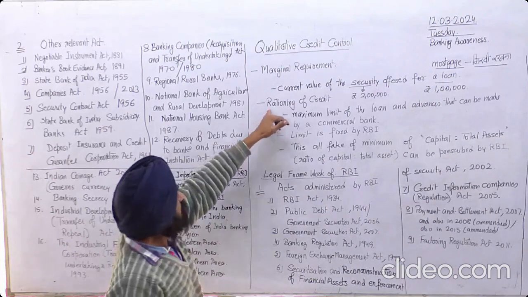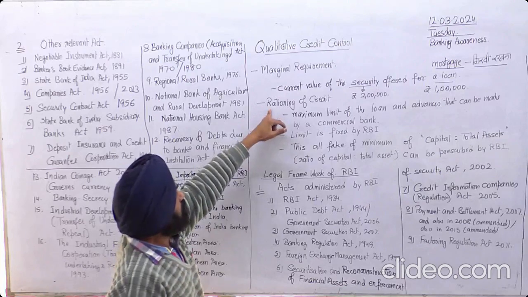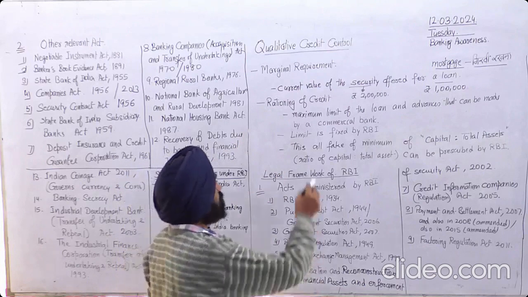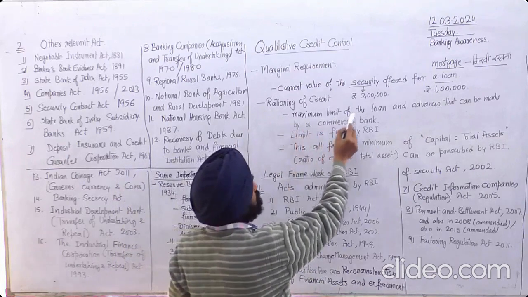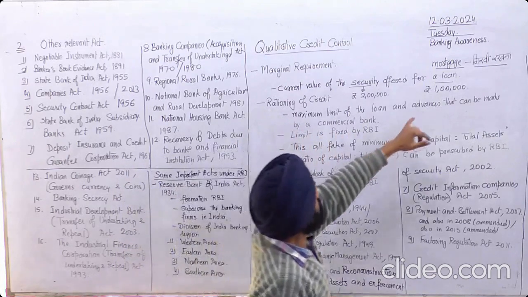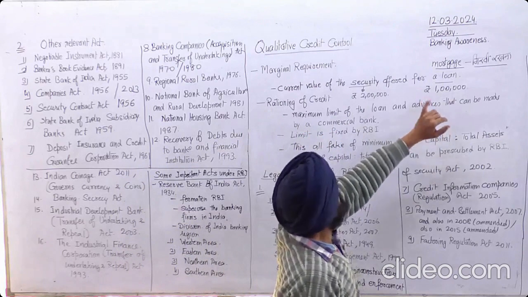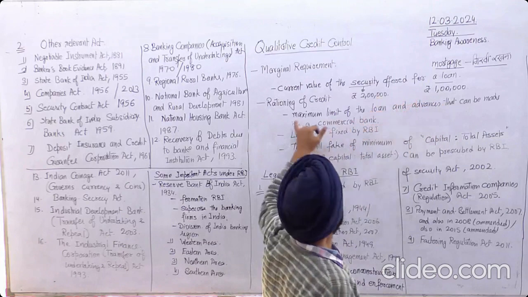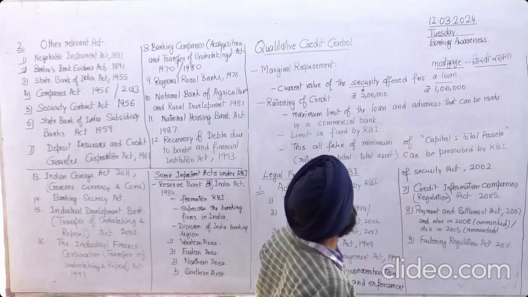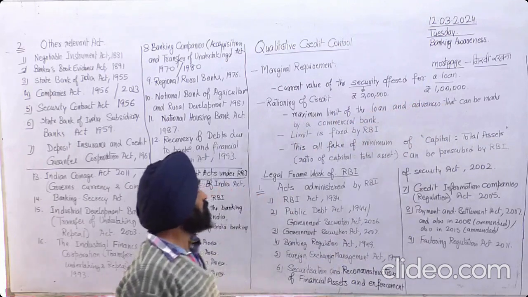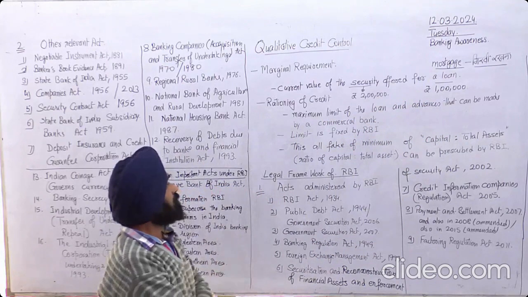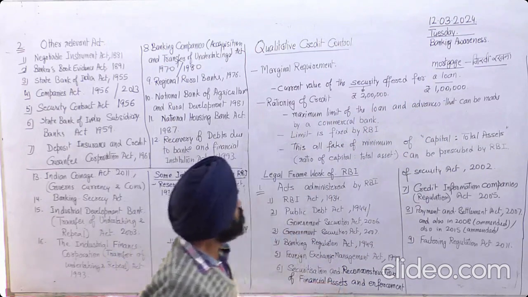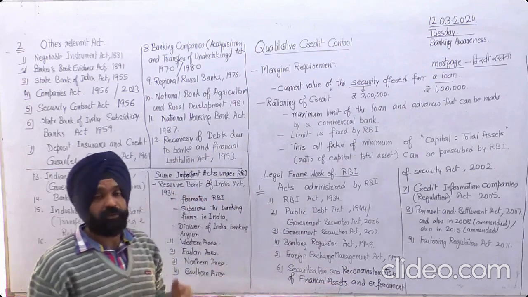Then the second is rationing of credit. Here it is the maximum limit of the loan. Here we have taken 1 lakh for 2 lakh security. So it is the maximum limit of loan advances that can be made by a commercial bank. It is for particular cases.